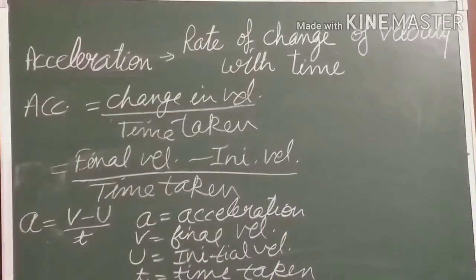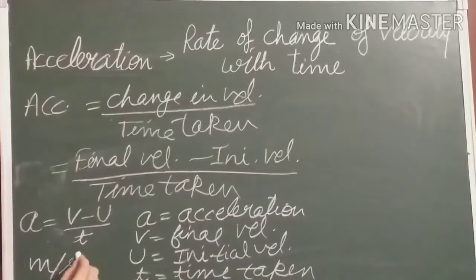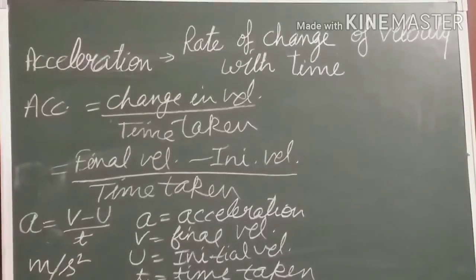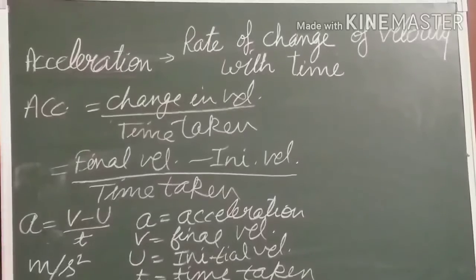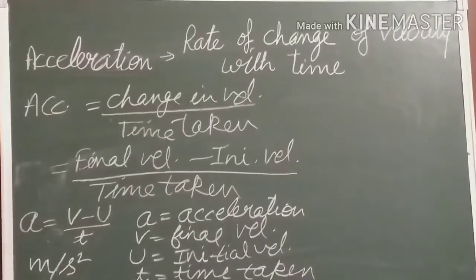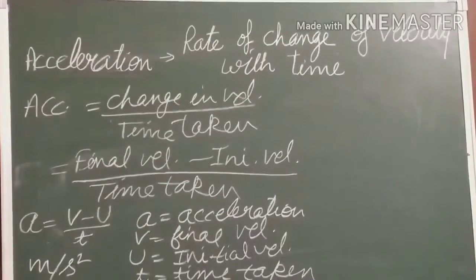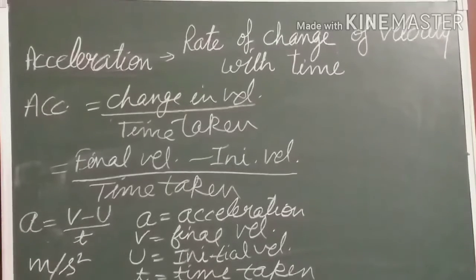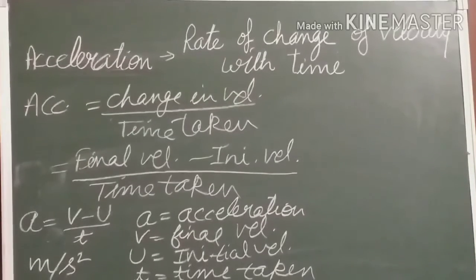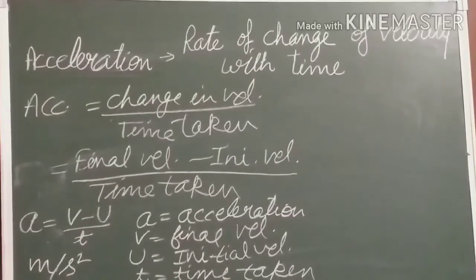Now the SI unit of acceleration is meter per second square, but we can also express it as centimeter per second square or kilometer per hour square. Suppose the motion is in a straight line. Acceleration will take place in the direction of velocity, and where direction is involved, the quantity is a vector quantity. So acceleration is also a vector quantity.